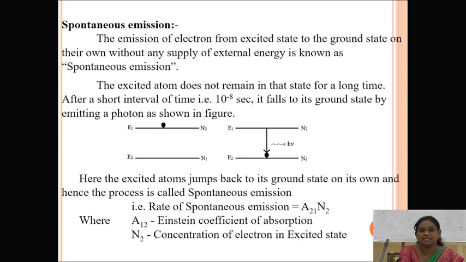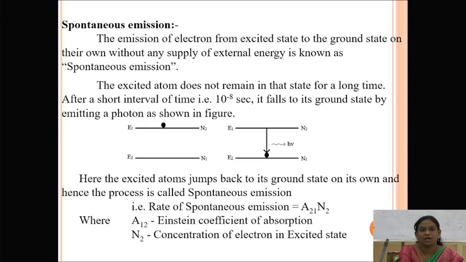Spontaneous emission is the emission of electrons from the excited state to the ground state on their own, without the supply of any energy. We can consider this spontaneous emission after completion of absorption. After completion of absorption, all the electrons are present in the excited state itself. In that excited state, we could apply some amount of energy, and then the electrons will come back to the ground state.